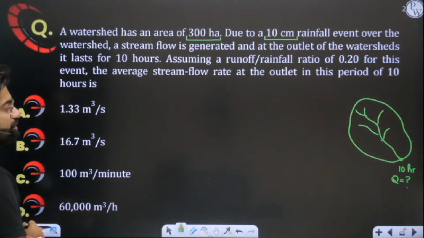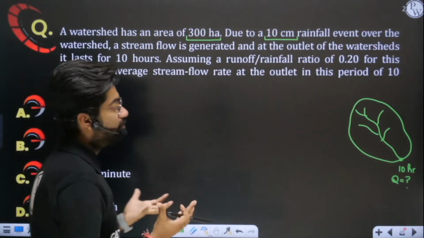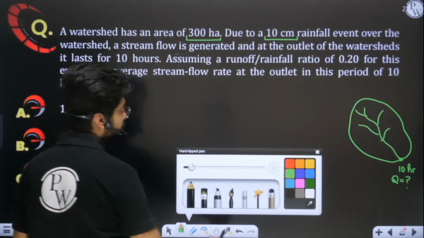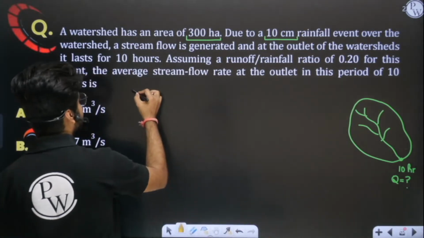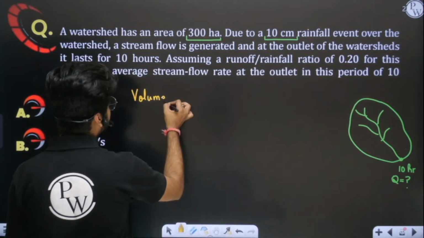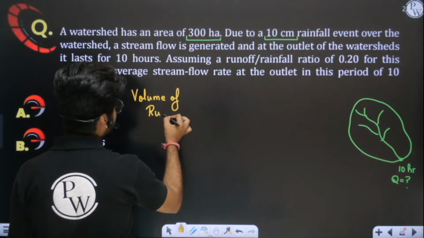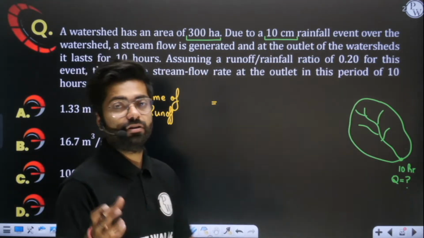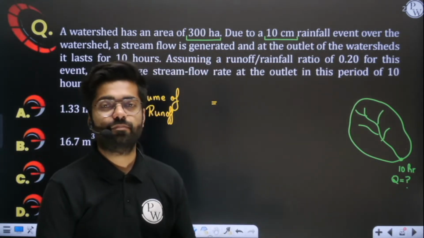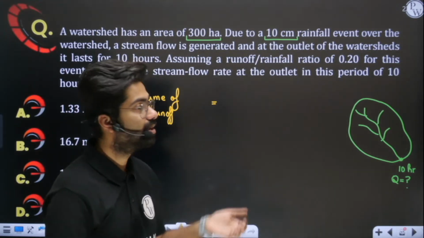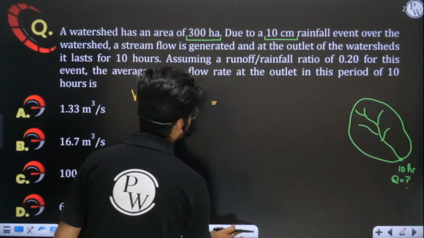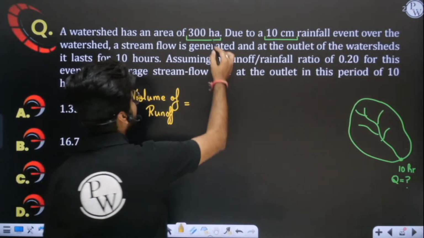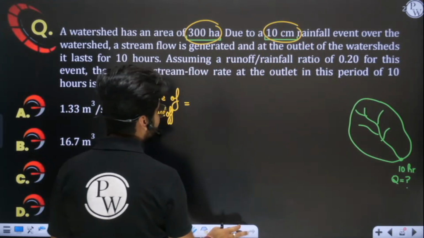So before solving it, first we have to find the total volume of runoff. If I want to evaluate the volume of runoff, how will you evaluate it? First you have to find the volume of rainfall, then multiply it by the runoff coefficient, 20%, 25%, whatever is given to you, and that will be runoff. So first I have to evaluate the volume of rainfall. Volume of rainfall is very simple: multiply area by depth.